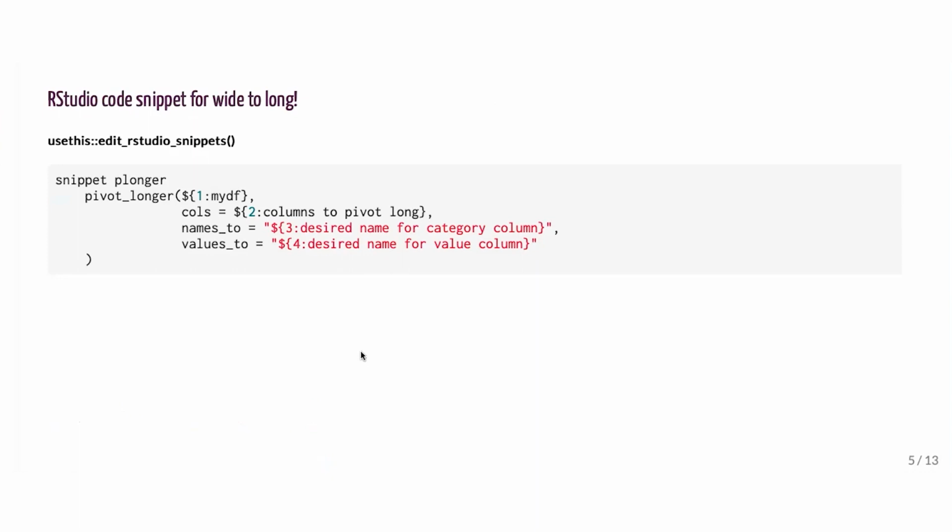The usethis package's edit_rstudio_snippets function opens your snippet file for editing. All the snippet code is in the InfoWorld article associated with this video. If you're viewing on YouTube, the link is in the description below the video. If you've never used RStudio snippets before, check out my tutorial, also linked below the video in the YouTube description. Next up, long to wide and the pivot wider function.